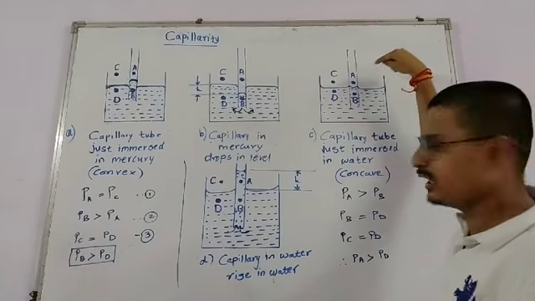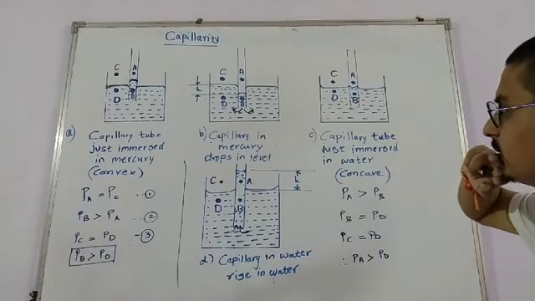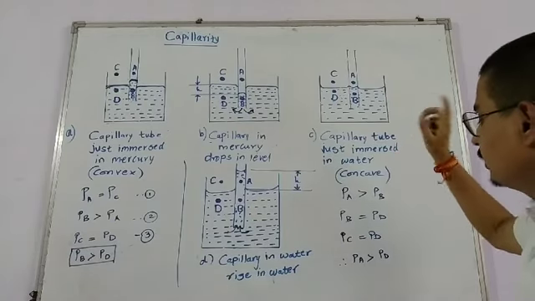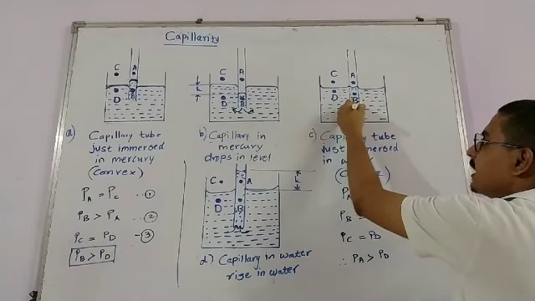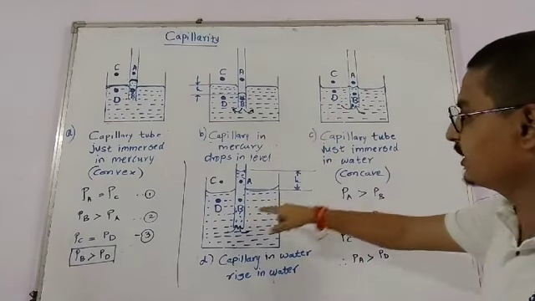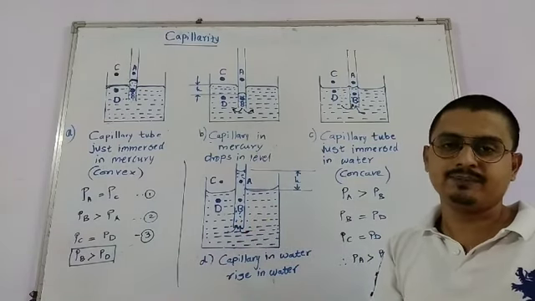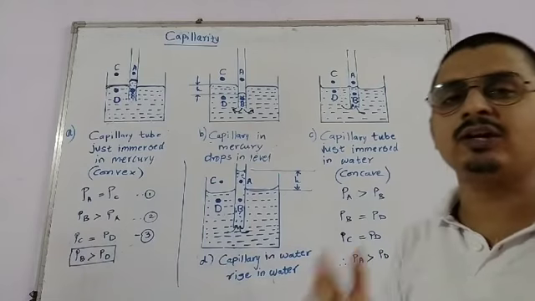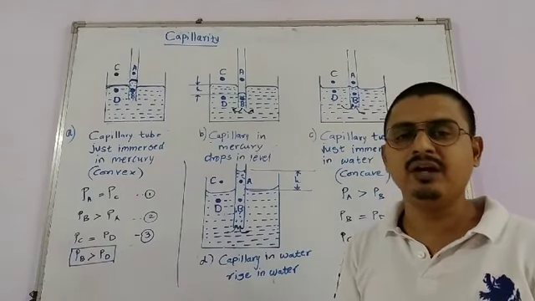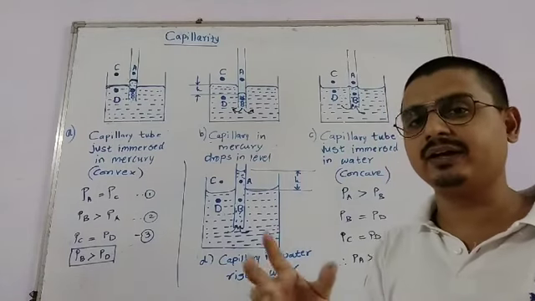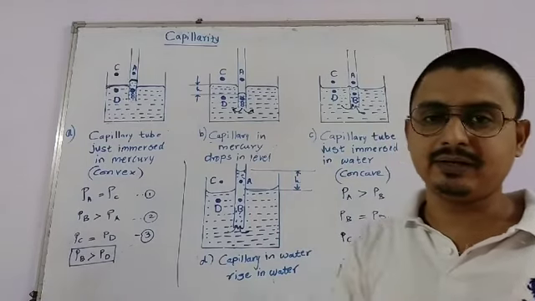Since the pressure at A is greater than the pressure at D, to balance this, the molecules run into the capillary. And because of this we can observe the effect that the liquid rises into the capillary. So this is the reason we can observe a rise or fall of liquid in the capillary tube when it is immersed into the liquid in a container, and this phenomenon is called capillarity.